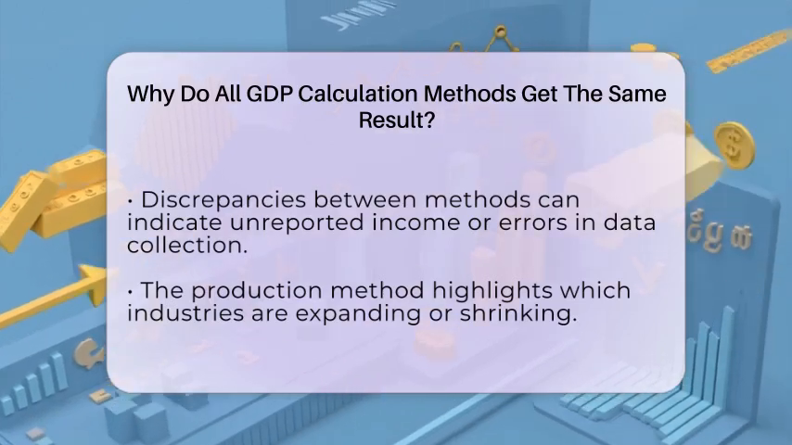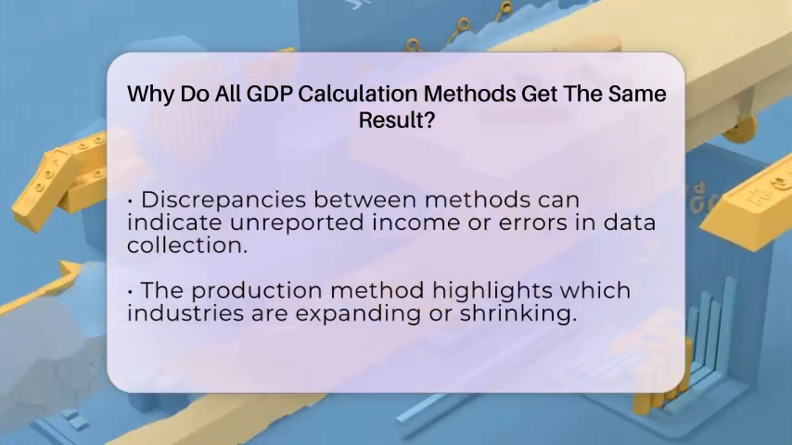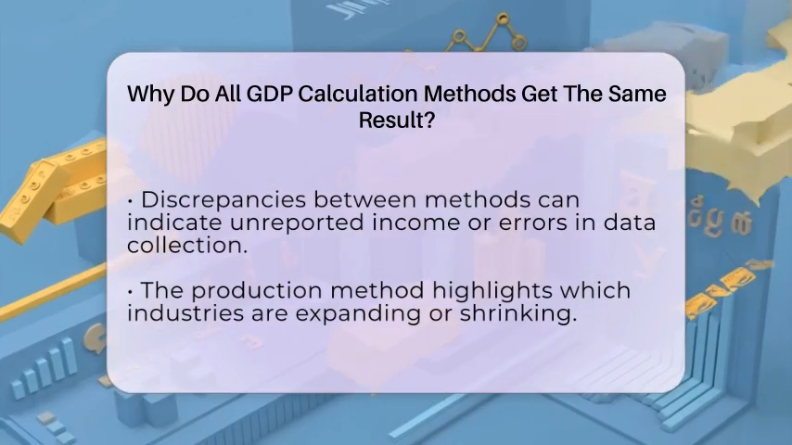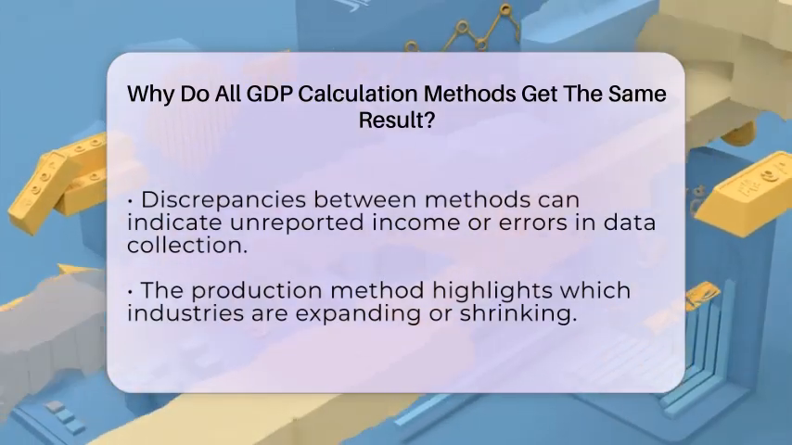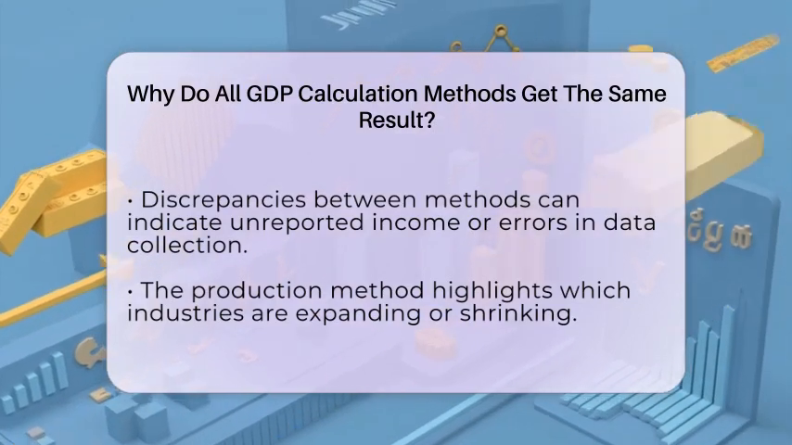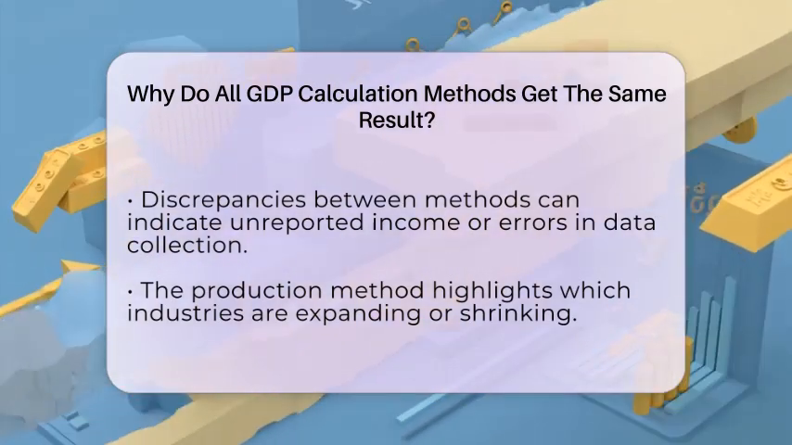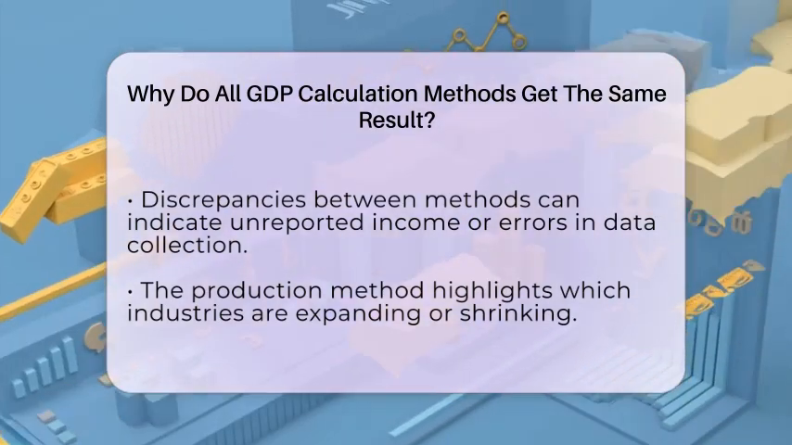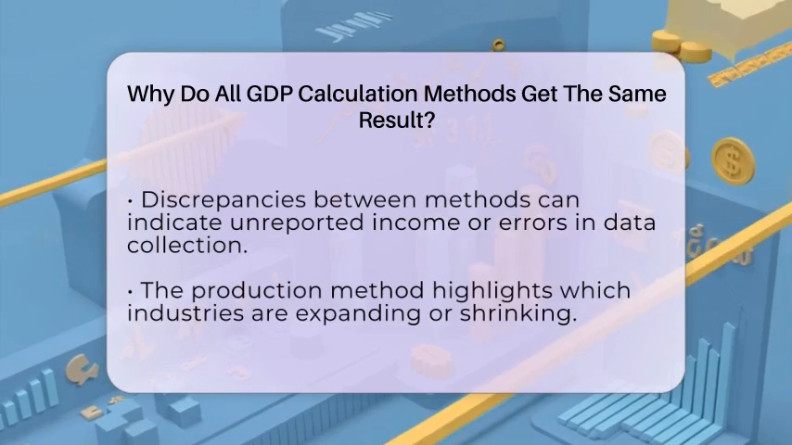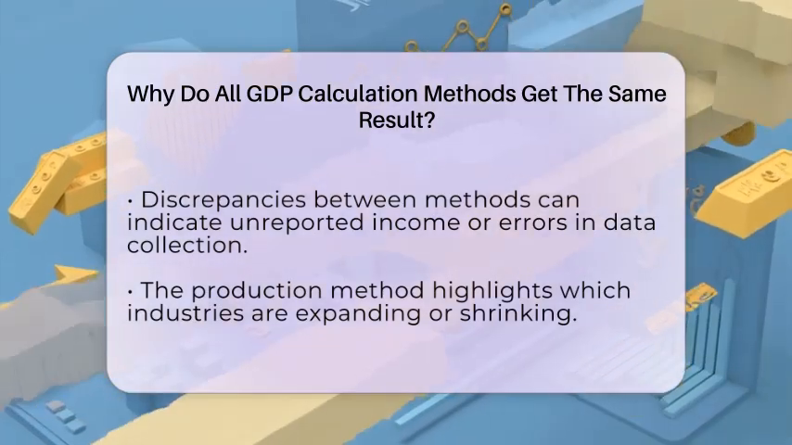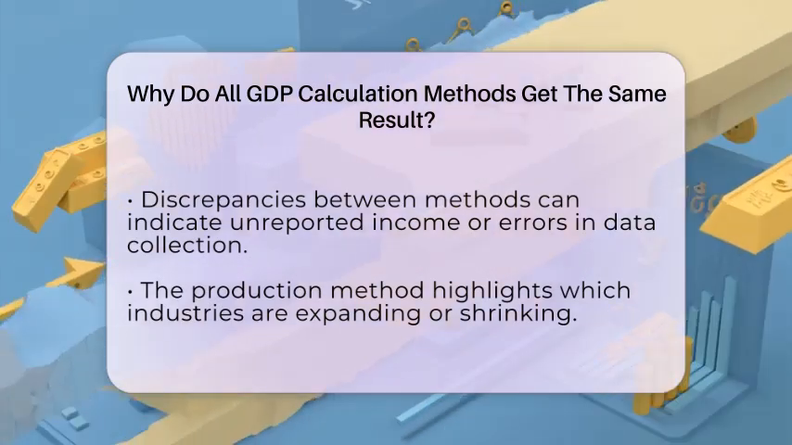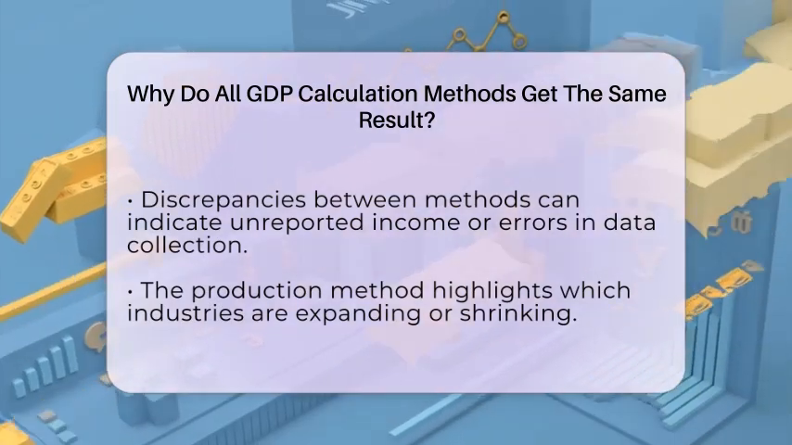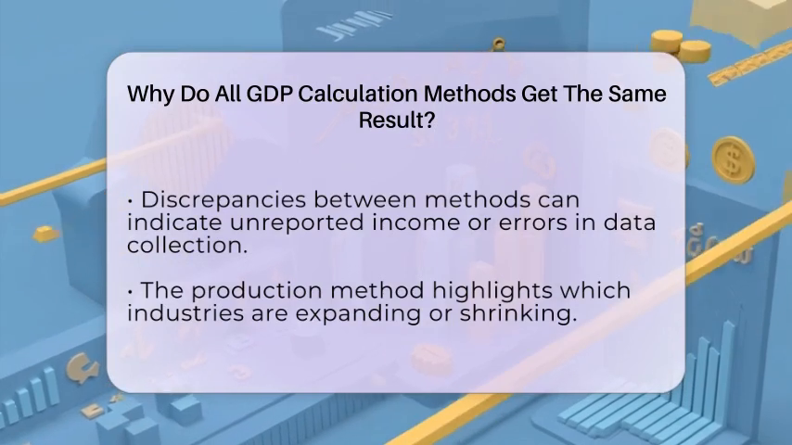Even though these methods look different, they always end up with the same number because of a simple fact. Every transaction has two sides. When someone spends money, someone else earns it. When a product is made, the value of that product is either counted as part of the production, the money spent on it, or the income earned from it. This connection makes sense because the value of what is produced must match what is spent and what is earned.